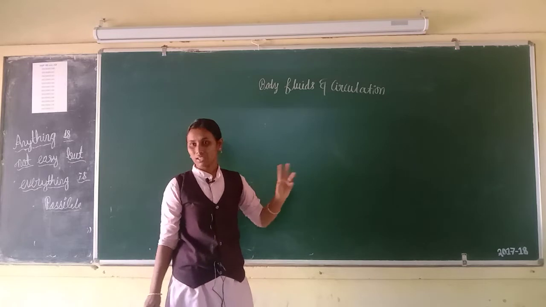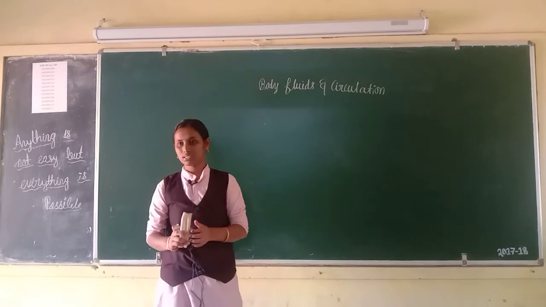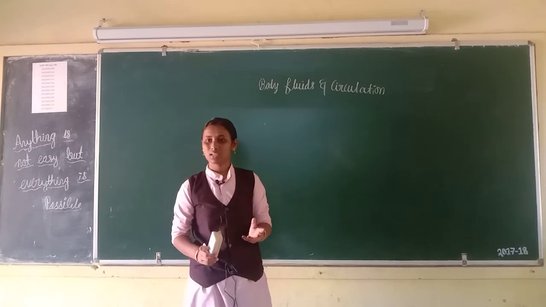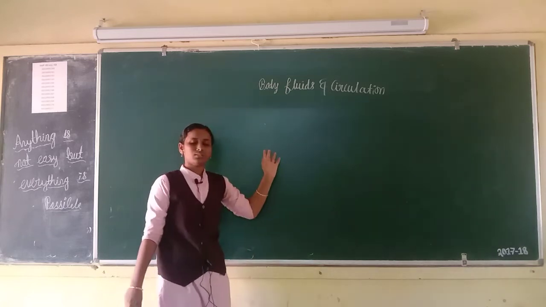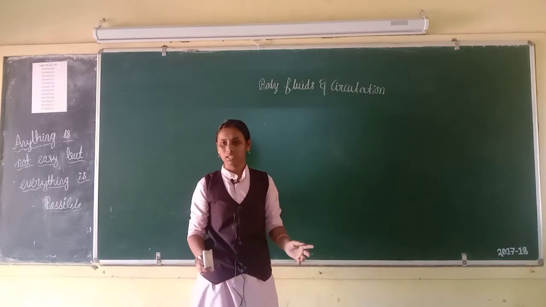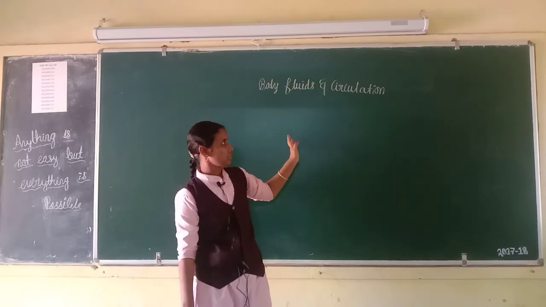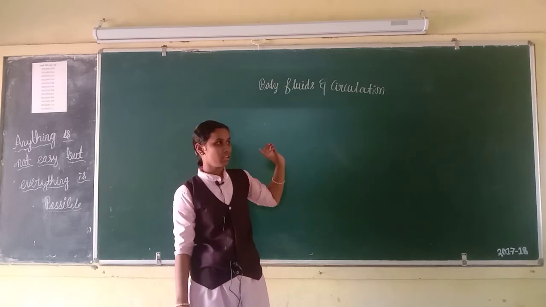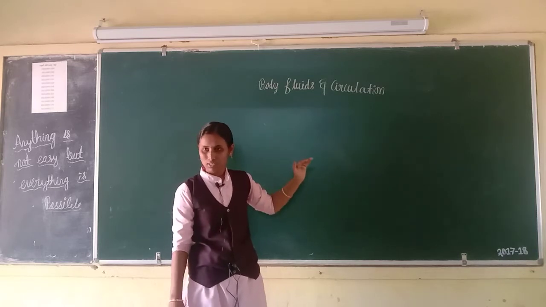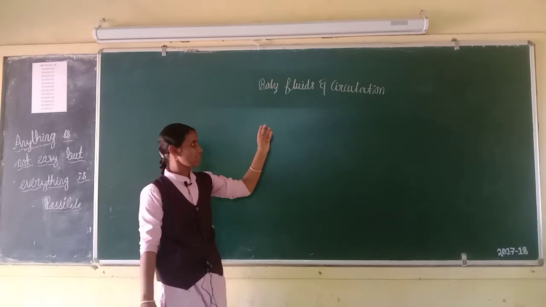Totally two patterns are there in the circulatory system. First one is the open circulatory system, second one is the closed circulatory system. The open circulatory system is present in molluscs and arthropoda. The second one is the closed circulatory system. It means blood is not flowing in an open area. Blood is flowing in particular vessels or tubes. Those vessels are called blood vessels. There are mainly three types: first arteries, second veins, third capillaries. You have already studied this in the previous class.